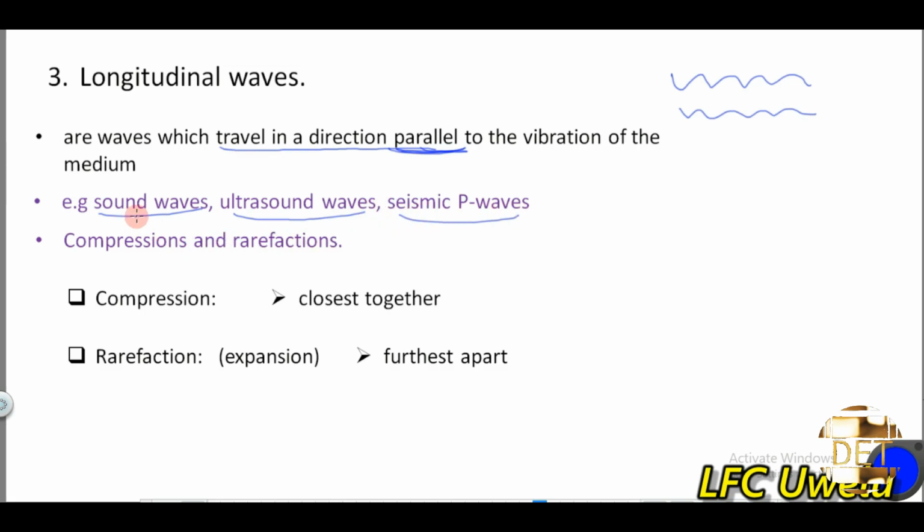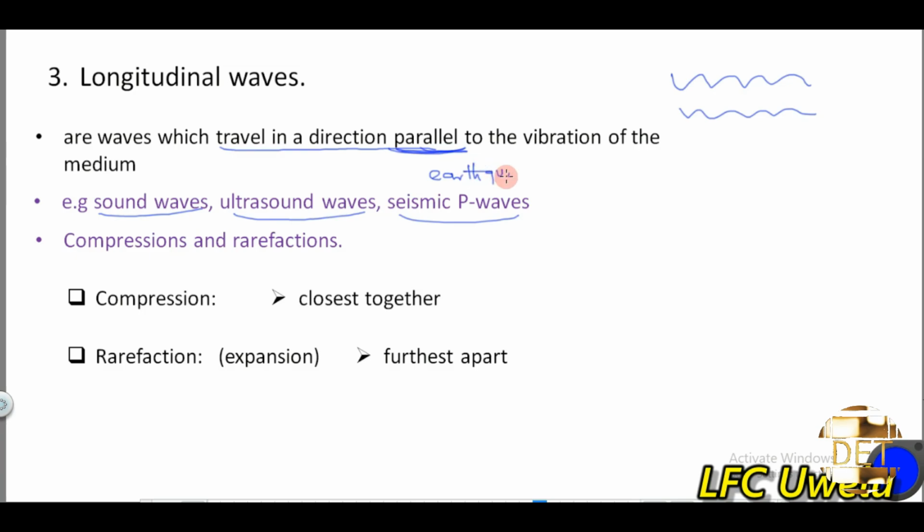So sound waves, as I make sound, you hear, right? So it's traveling. Sound waves travel longitudinally. Ultrasound waves are also longitudinal waves. Then seismic P waves are waves due to things like earthquakes.